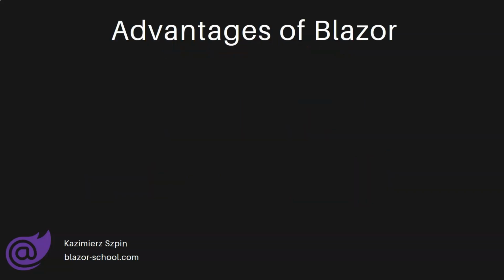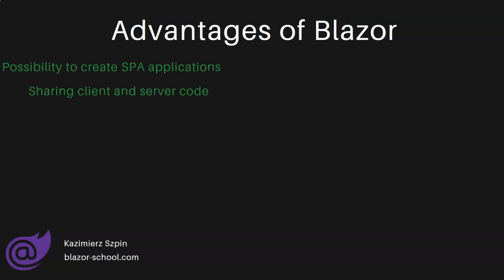What are the biggest advantages of Blazor? The ability to create SPA applications. With Blazor, you can create modern SPA applications that run on the client side. Code sharing between client and server. You can also share code between the client and server sides, meaning you can write the same code for both the server and the client.